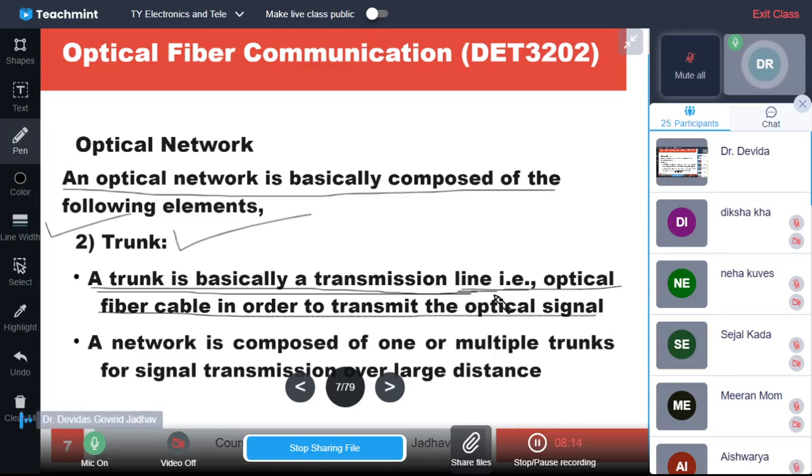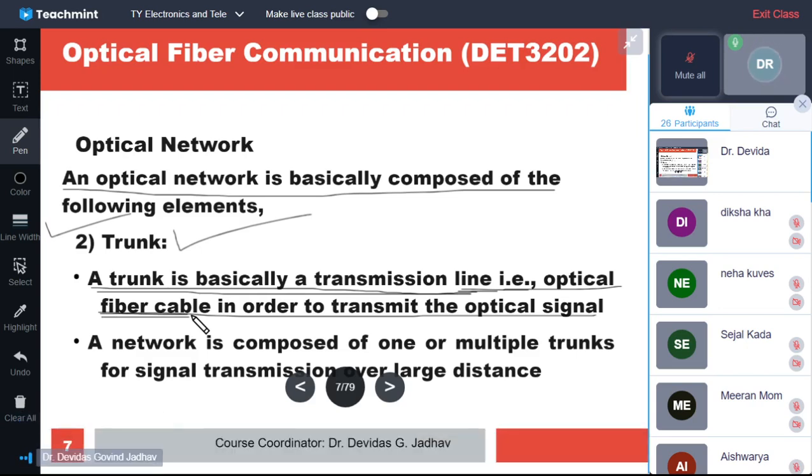In case of optical network, the transmission line is optical fiber cable. In case of wired communication, the transmission line may be the twisted pair, open pair, parallel wire, coaxial cable, waveguide may be there.